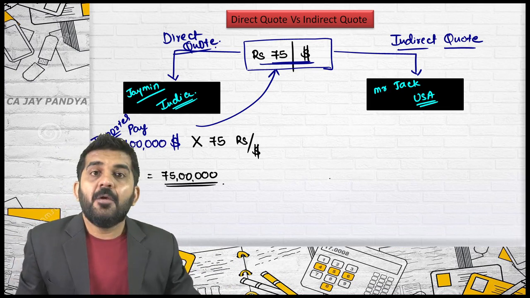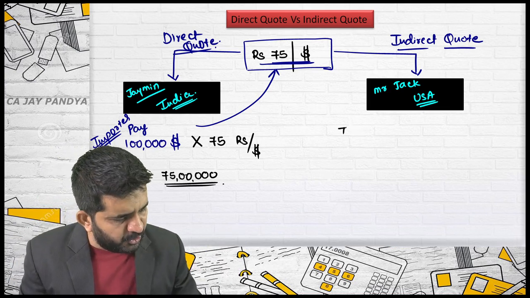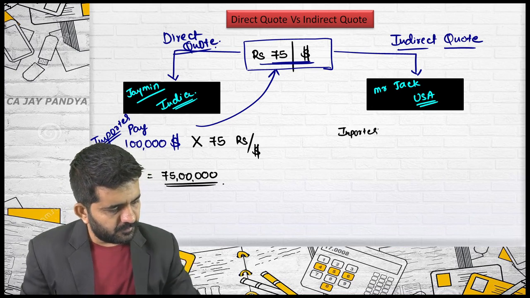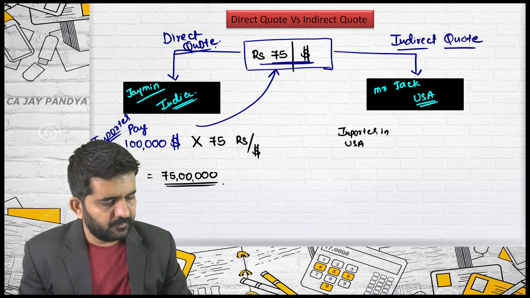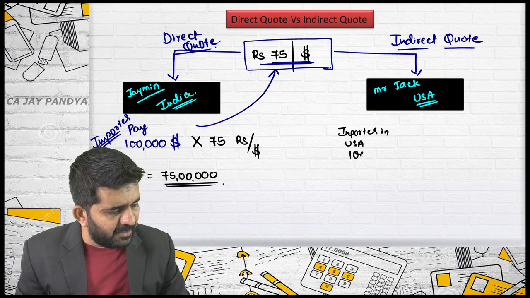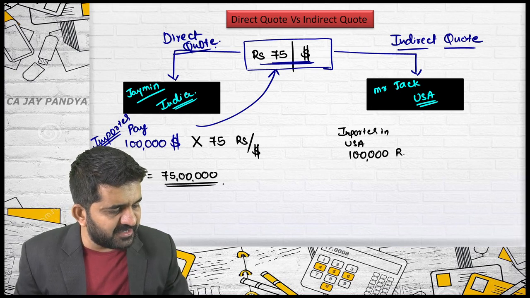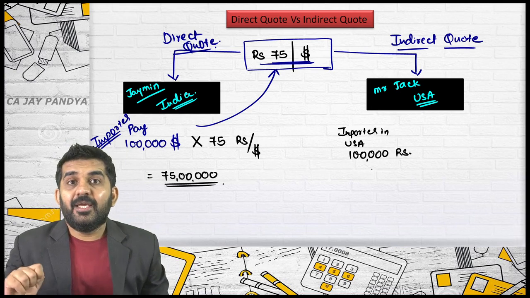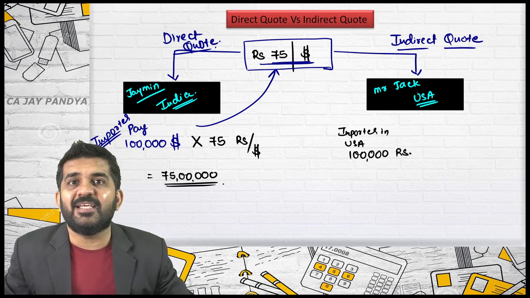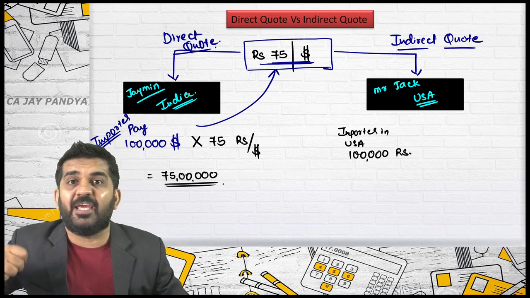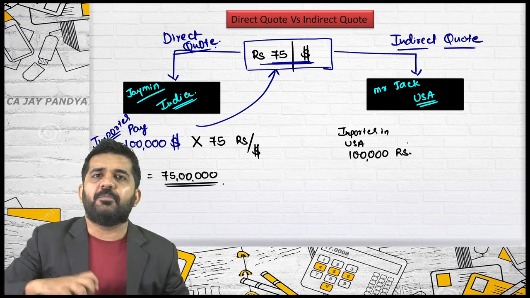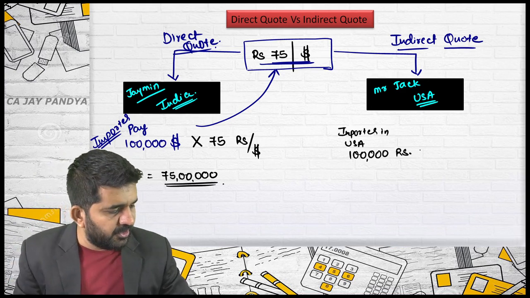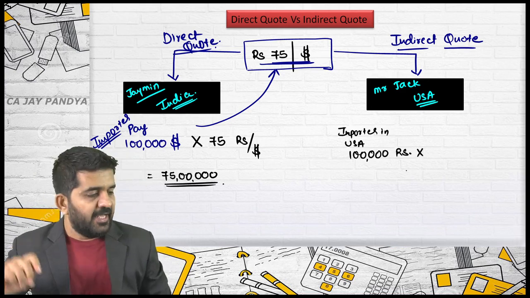Try to understand. Mr. Jack is an importer in USA. So he will be liable to pay 1 lakh rupees, say, in India. He is in USA, he is earning in dollars, so he cannot pay in rupees. But he has imported machinery from India, so he'll have to pay rupees. So he will have to convert these rupees into dollars.